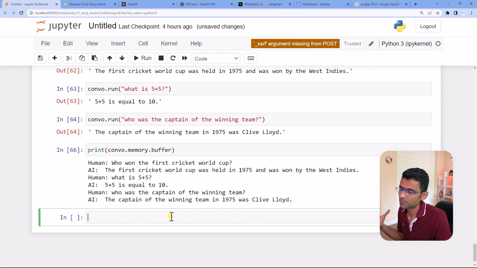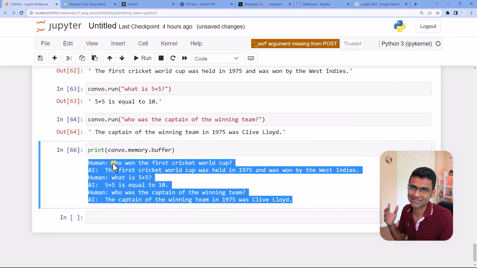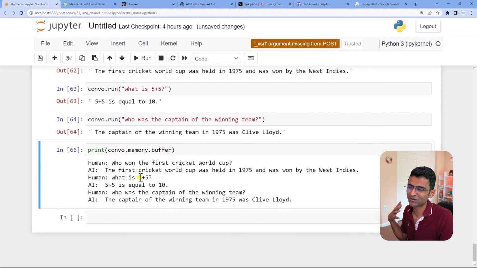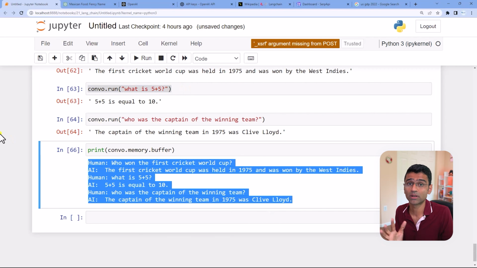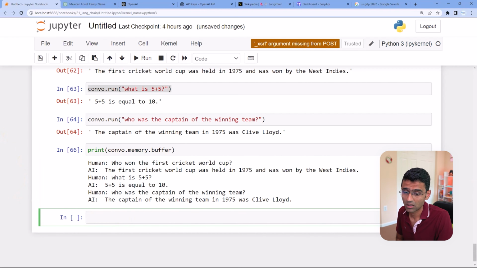While this looks good, once again, think about the OpenAI token cost. If this keeps on building the buffer endlessly, then you might have 5,000 tokens in one conversation. When you make the next call, it's going to send the entire history, the entire conversation, to OpenAI, and that will increase your bill on the API call.